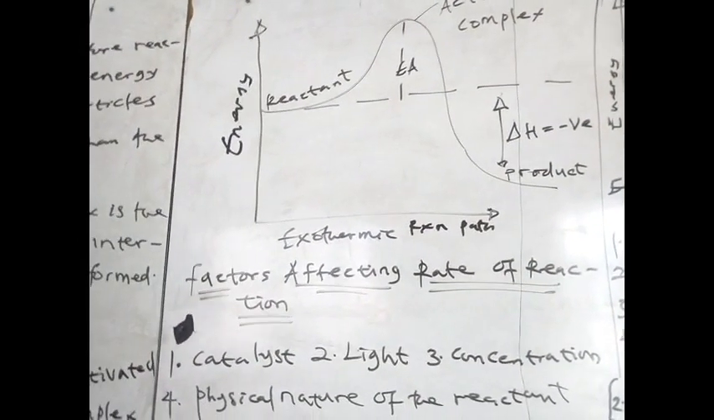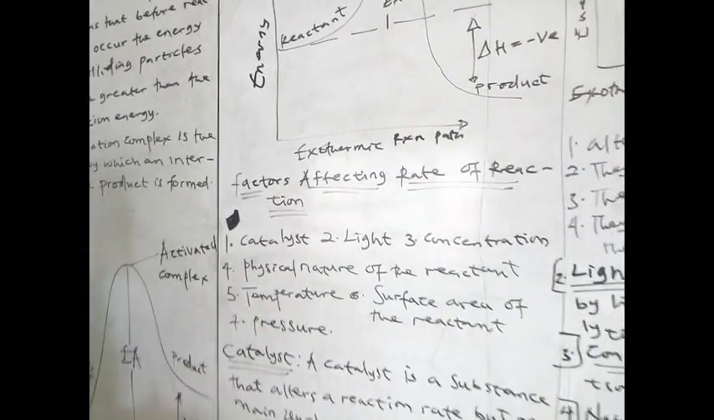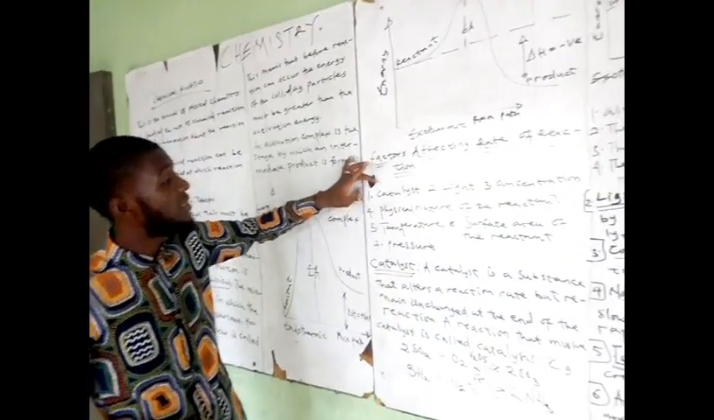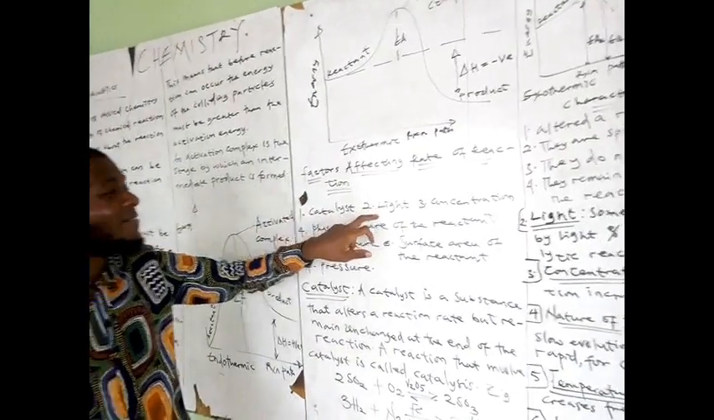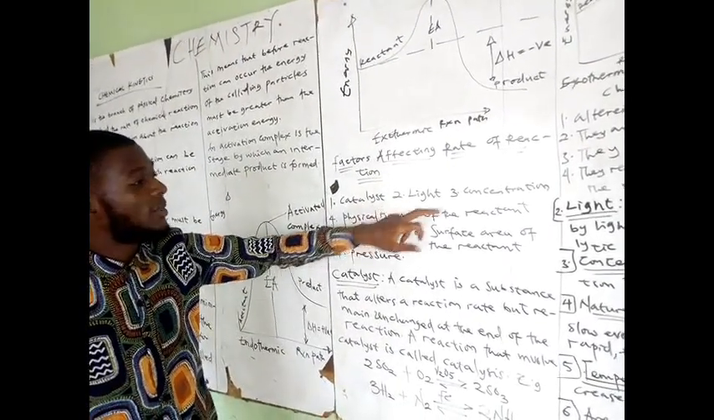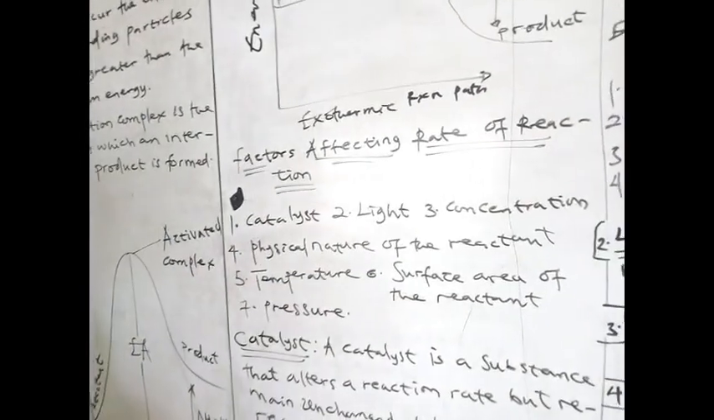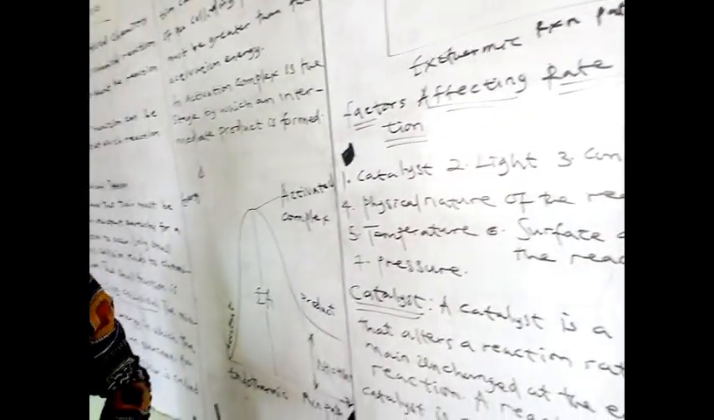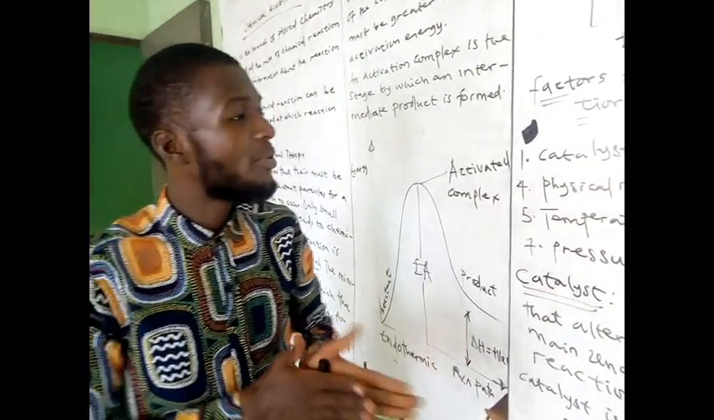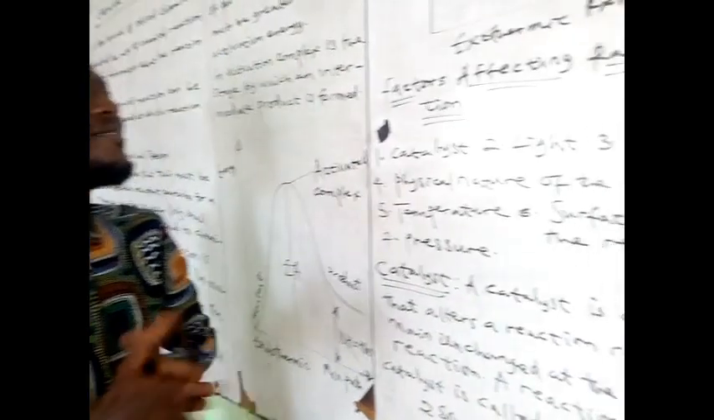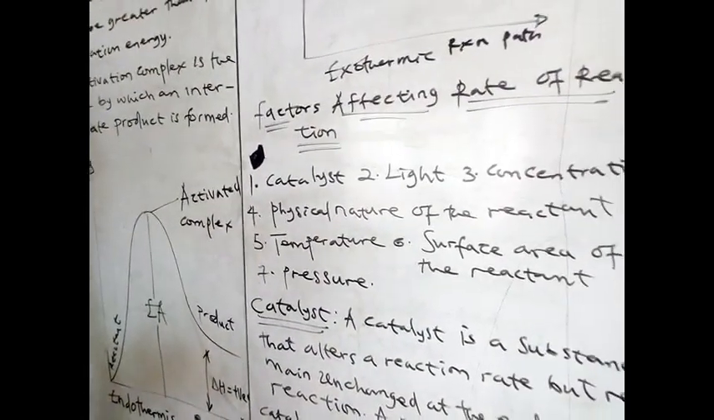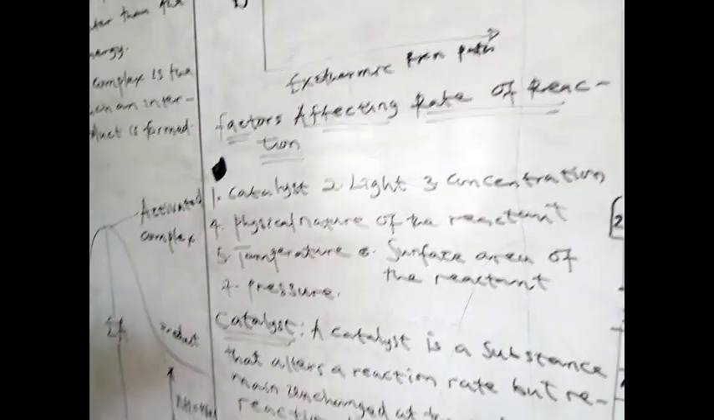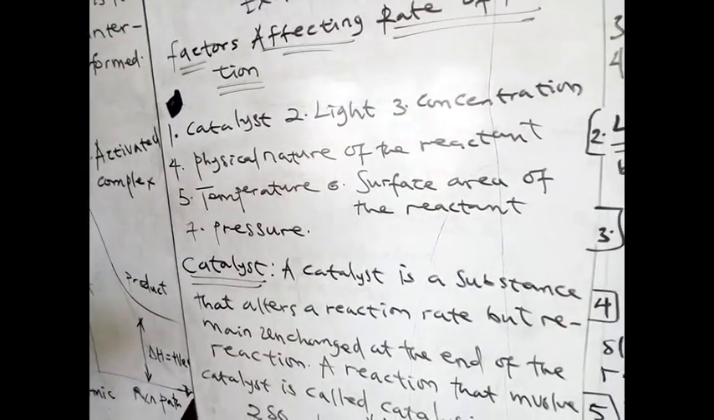Now, there are some factors that affect the rate of reaction. One, we have catalysts. Number two, we have light. Number three, we have concentration. Number four, we have the physical nature of the reactant. It's very, very important. Number five, we have temperature. Number six, we have surface area of the reactant exposed. Number seven, we have pressure. Now, let's pick these one after the other.